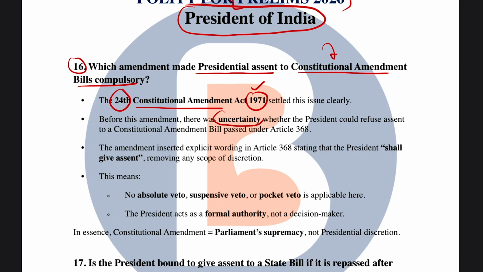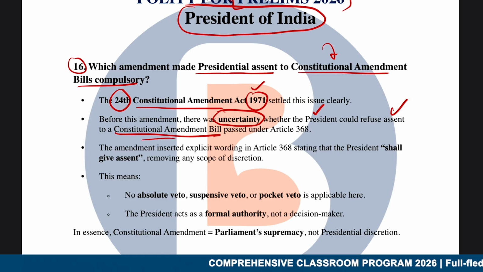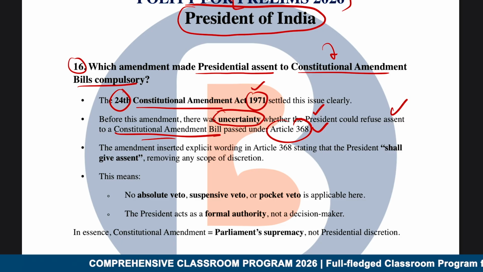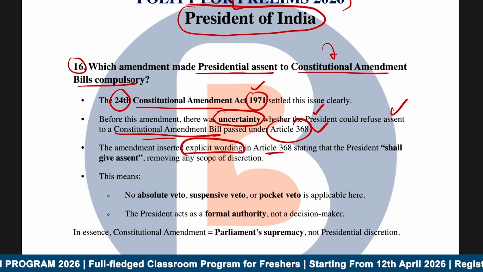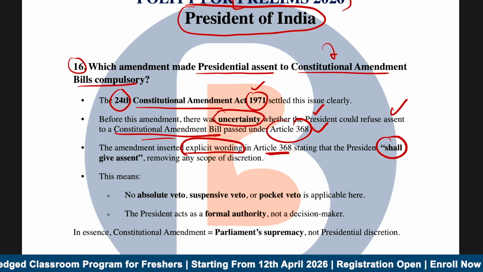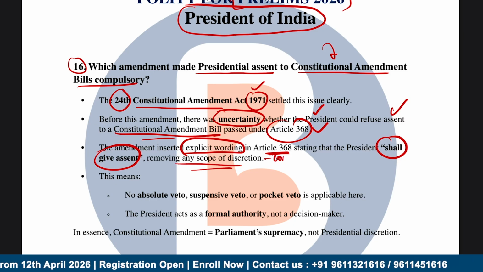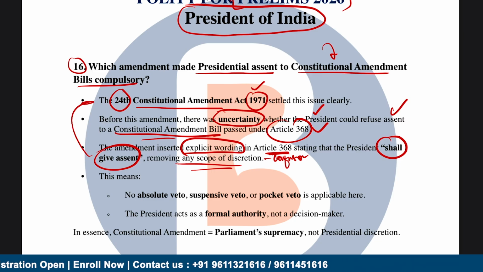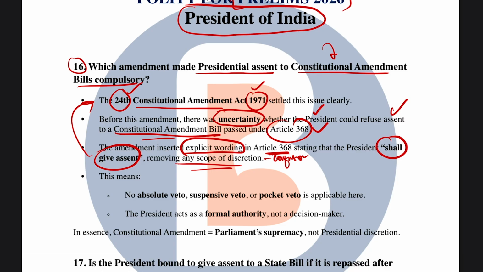But before this amendment, we have to understand that there was a lot of uncertainty whether the president can either give the assent or refuse his assent, especially for a constitutional amendment bill passed as a part of Article 368. However, this amendment inserted an explicit wording in Article 368 which stated that the President shall give assent, removing any scope of discretion and confusion whatsoever. The important constitutional amendment is the 24th Constitutional Amendment Act of 1971.